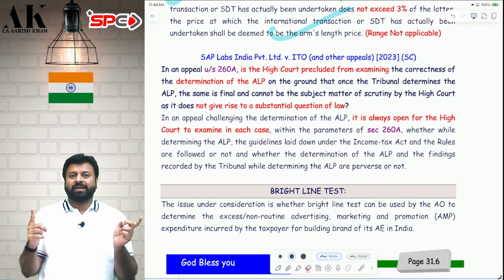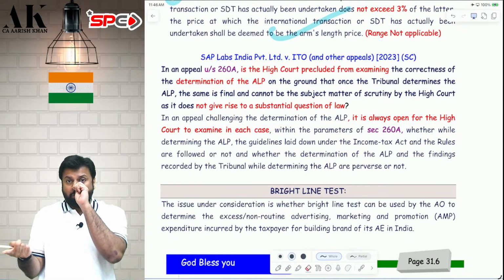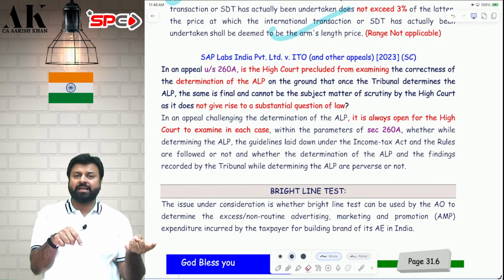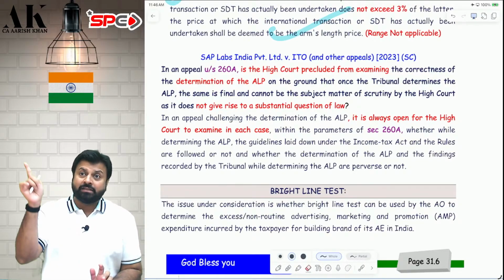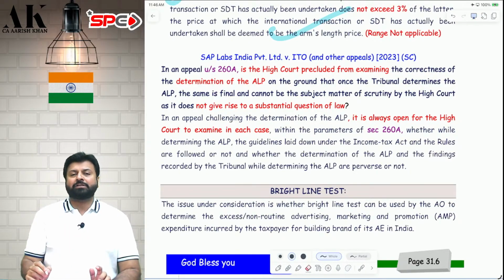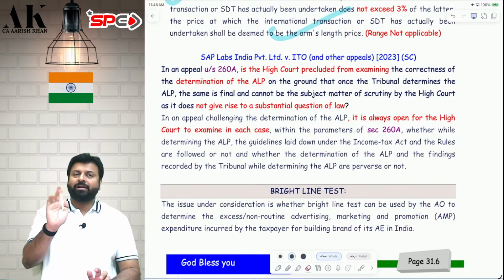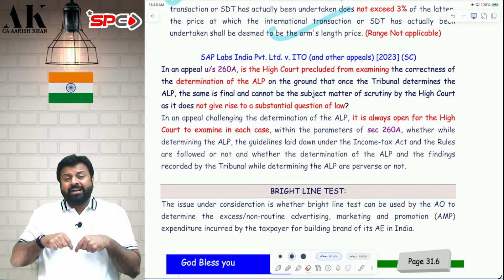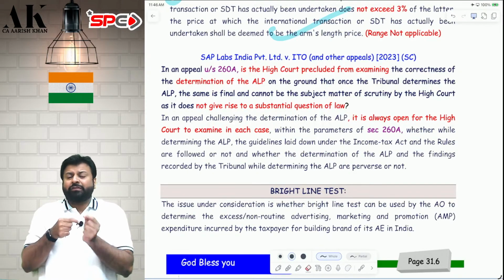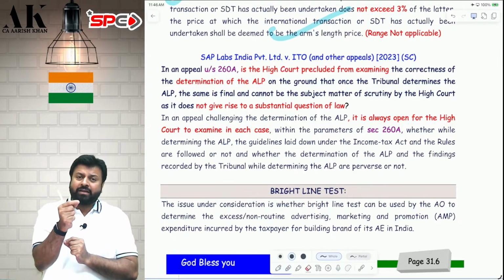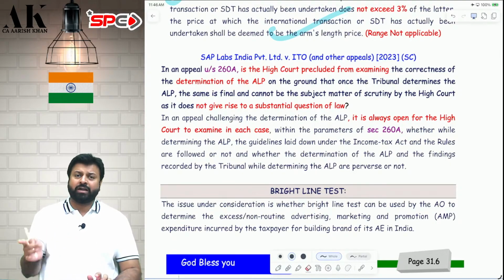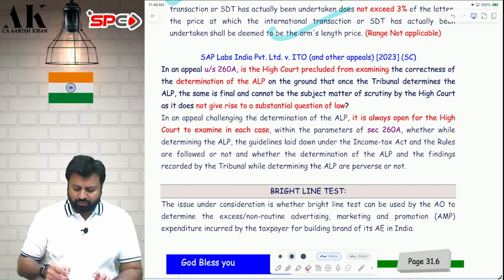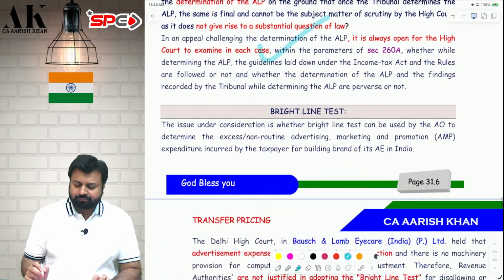Because ultimately arm's length price is determined as per section 92C and its rules, and it's a law. So the High Court has the power to interpret the law and interfere between the assessee and the department and say that yes, the arm's length price is not properly computed as per the Income Tax Act and its rules. That power the High Court has, and nobody can stop the High Court from doing this. Therefore, the High Court cannot determine the facts of every arm's length price, but it can definitely say whether the arm's length price is computed as per the rules and the law or not. That power the High Court definitely has. I hope it is clear to all of you.